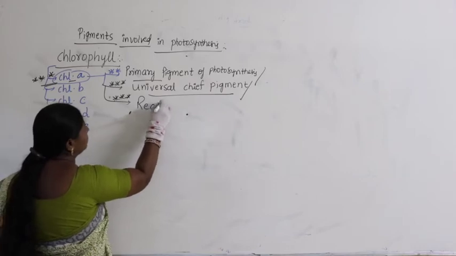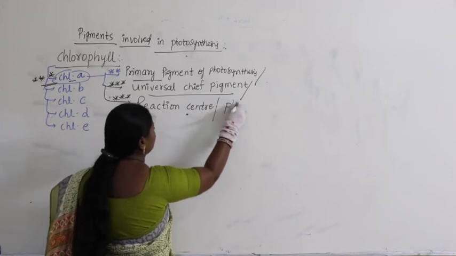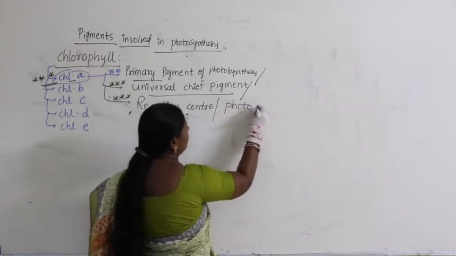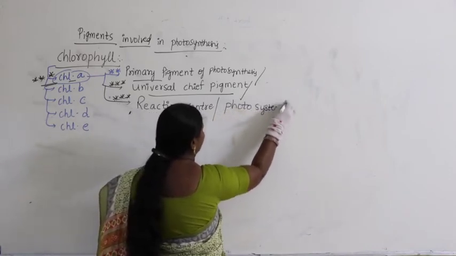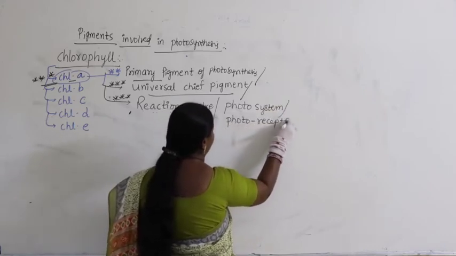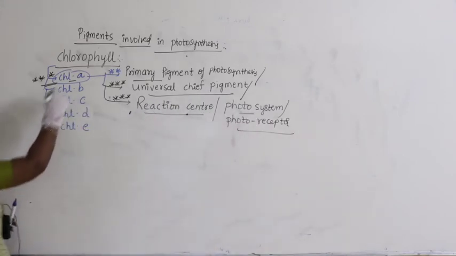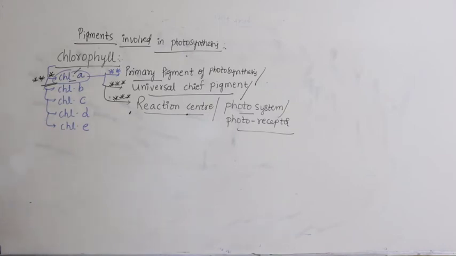reaction center, or which is also called as photosystem or photoreceptor. These 3 are for what? Chlorophyll A. We have 5 types of pigments: chlorophyll A, B, C, D, E. But chlorophyll A plays a very important role in photosynthesis.